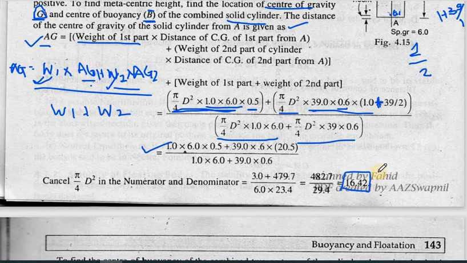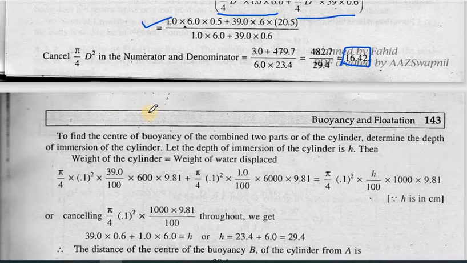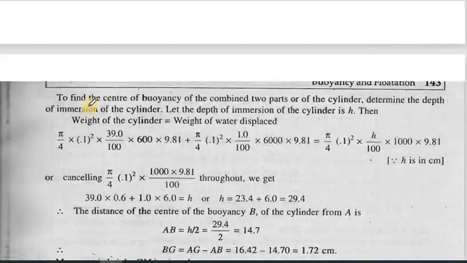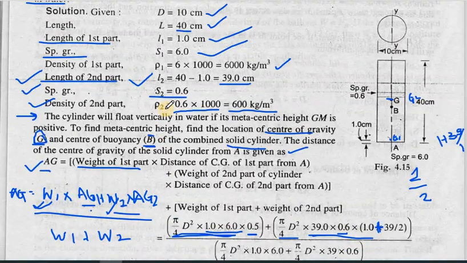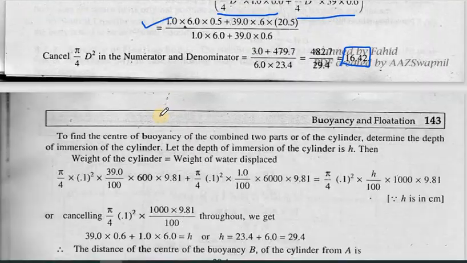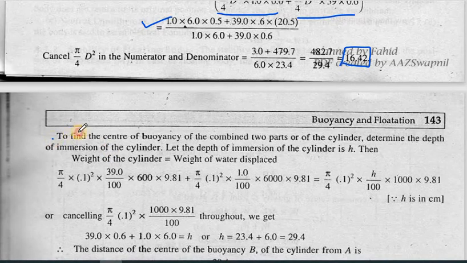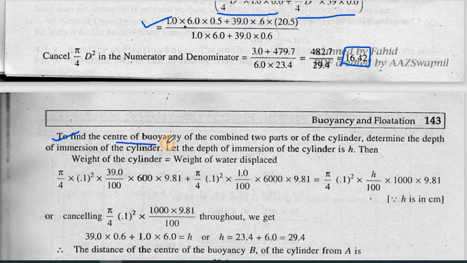So this is the value for your AG. Now the next step is to calculate the depth of immersion. For that we need to find out the center of buoyancy. In order to find out the center of buoyancy of the combined two parts, determine the depth of immersion of the cylinder. So we need to calculate how much depth of the cylinder has been immersed in water. Let the depth of immersion of the cylinder be h.